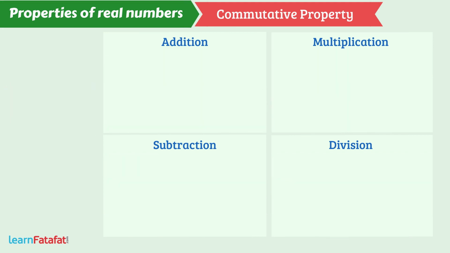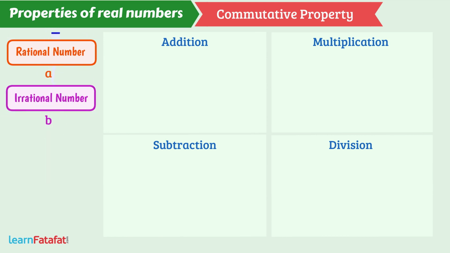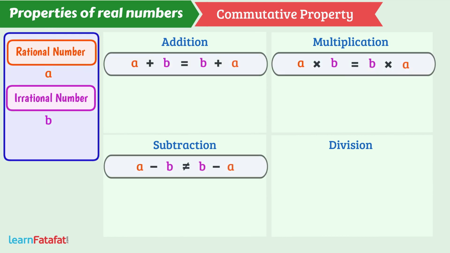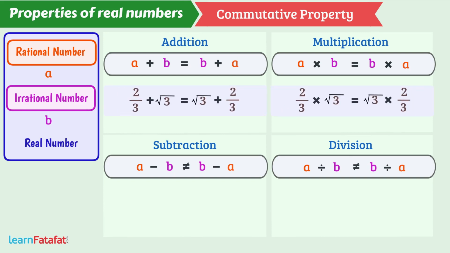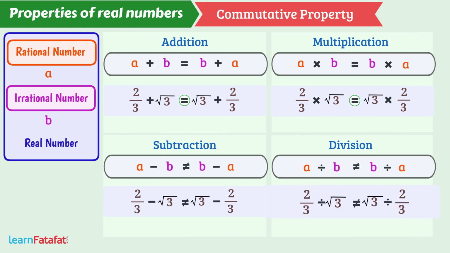Now, if we consider rational and irrational numbers together, then we call them real numbers. Here, like rational and irrational numbers, addition or multiplication of real numbers follow commutativity, but subtraction or division of real numbers is not commutative.